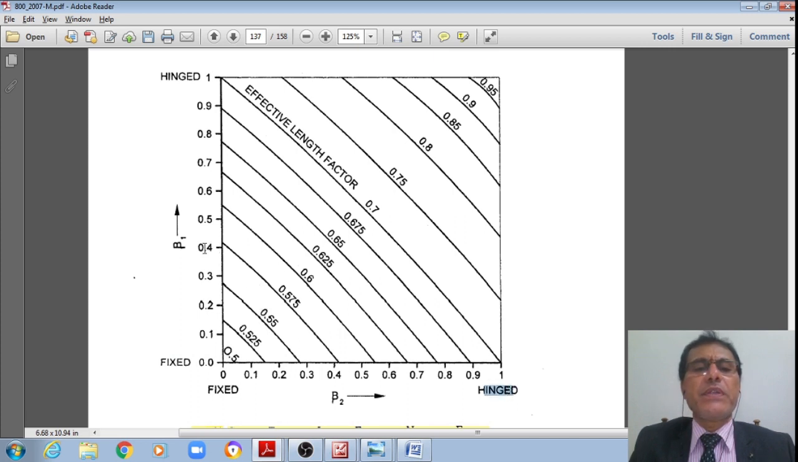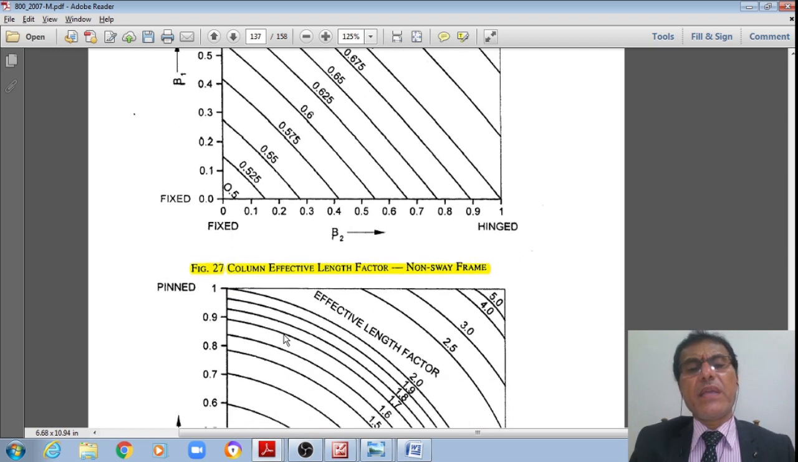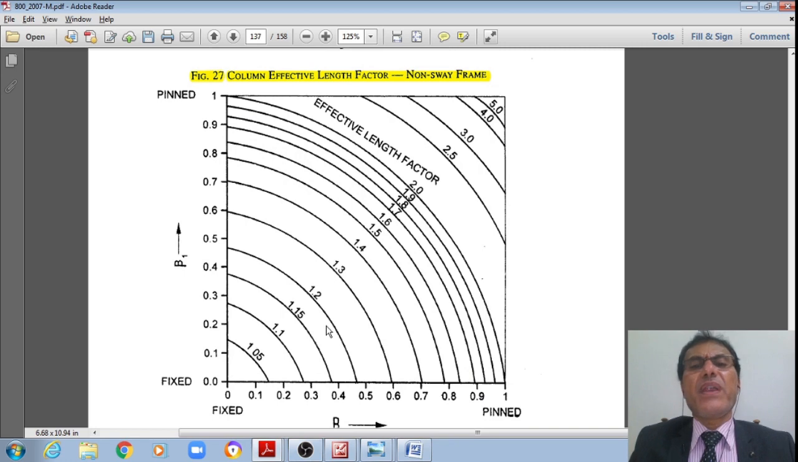Let us say beta 1 is equal to 0.4, and beta 2 is also equal to 0.4. Where 0.4 matches with 0.4, the effective length factor is approximately 0.63. You just draw a horizontal as well as a vertical line here. Wherever both of these lines match, the effective length factor K is 0.63 or 0.635 approximately. This is how you can get the effective length factor from this figure 27 for non-sway frames.